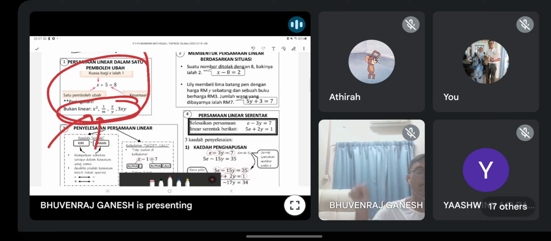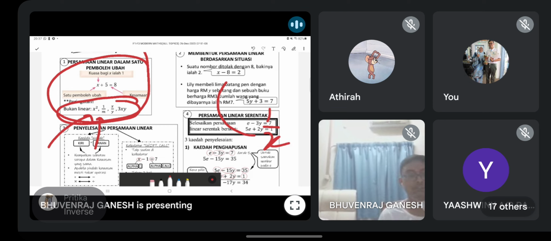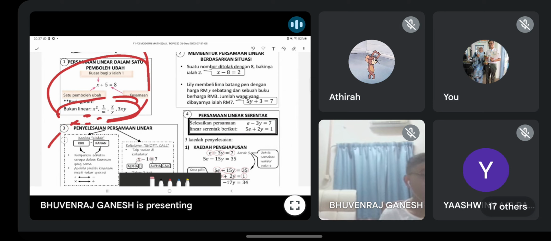Alright, 1 over x. Bentuk graf dia macam ni. This is the 1 over x graph. Y equal to 1 over x. Yes, inverse. Okay, so the other two you need to know. Mereka takkan tanya. Tak perlu tahu. Yeah, songsang. Okay, so this one is the basic. The second one you all must know is how to form linear equation. Guys, this one applies in many places.